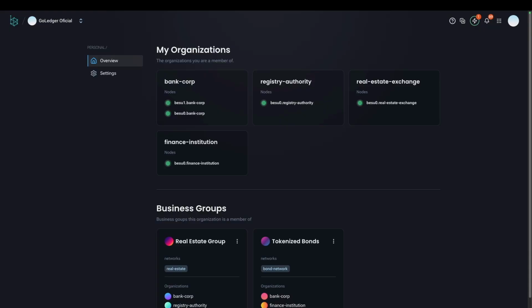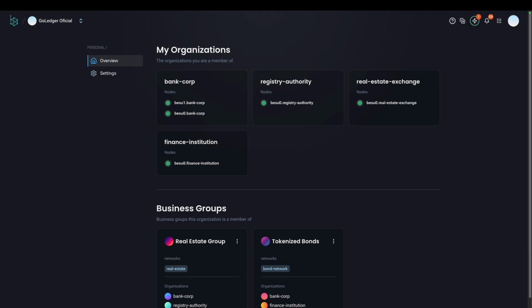Today we are going to show you a functionality of GoChain that's being used to create private Ethereum networks using the Besu client. In this video, I'd like to give you a quick overview of what GoBesu offers. We walk you through the platform step by step, and by the end of the video, you'll see how GoBesu can create two complete Ethereum blockchain networks with just a few clicks.